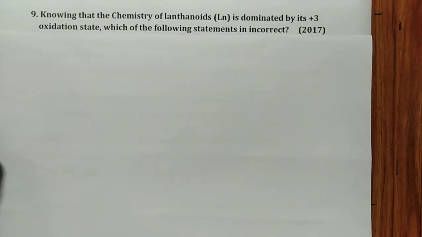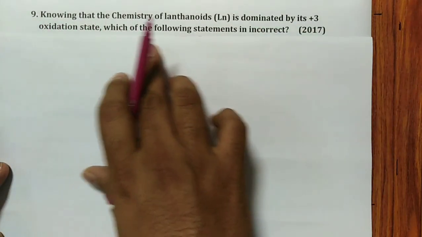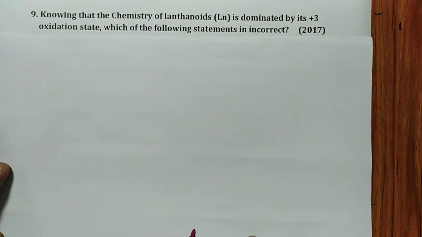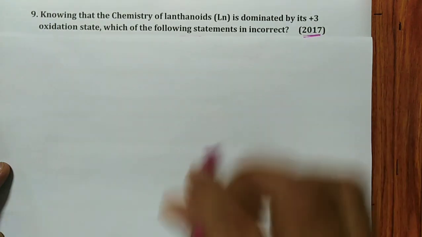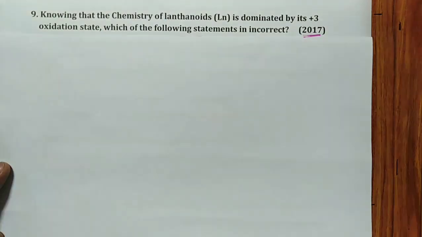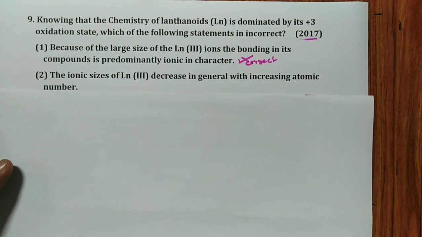Yes, next we will see the 9th question. Knowing that the chemistry of lanthanides is dominated by the +3 oxidation state, which of the following statements is incorrect? They are asking, 2017 asked question. Now, in this particular case, remember, the options are given like this.